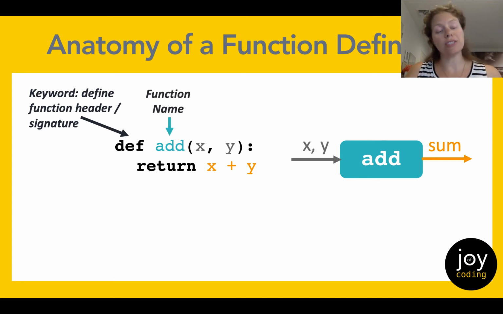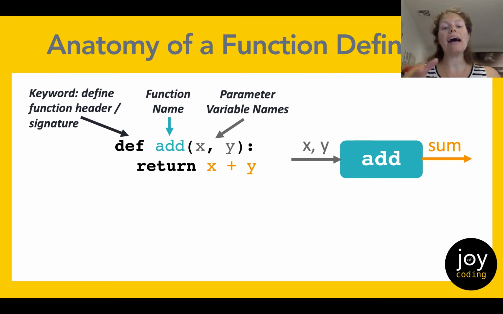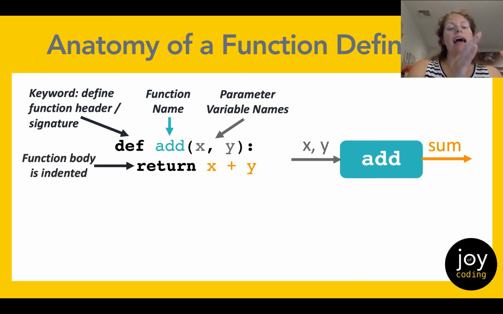Then we have the function's name, add, followed by parentheses, and we have x and y. These are the parameter variable names. So these are variables we're creating, and these variables only exist in this one function. That's what's called their scope. After that, every line of our function is going to be indented. Python is really persnickety about indentation.